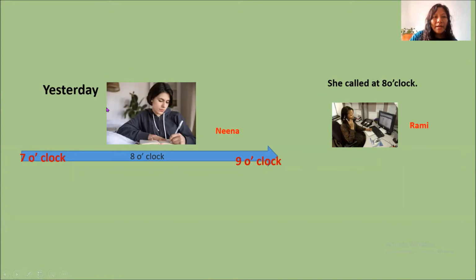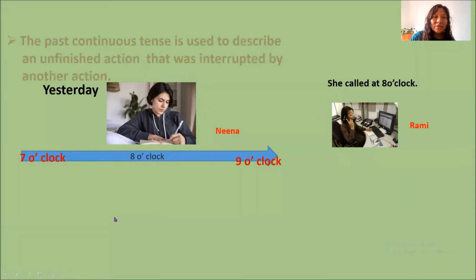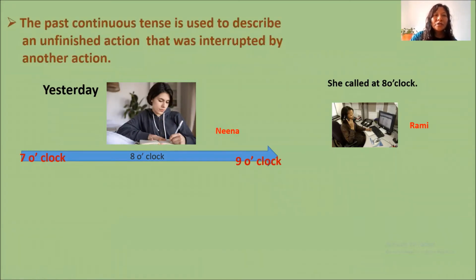Here, yesterday, Nina and Romy. Nina started to write a story at 7 o'clock, and at 8 o'clock she was writing, not finished. At 9 o'clock she finished writing the story. But Romy called her at 8 o'clock. So this action interrupted this action. So past continuous tense is used to describe an unfinished action that was interrupted by another action.